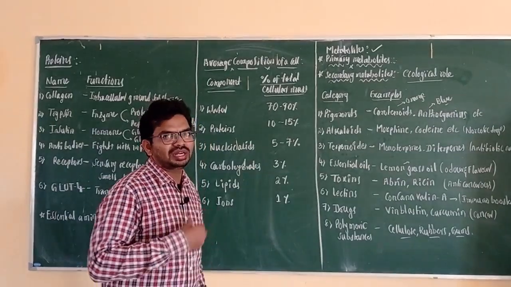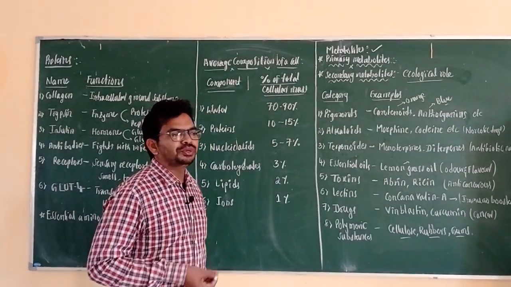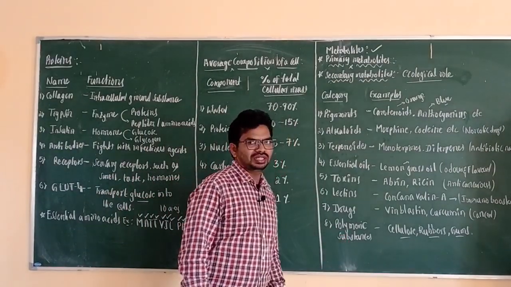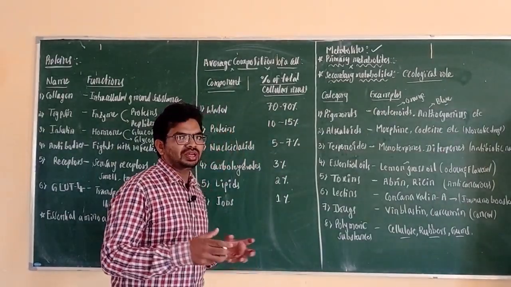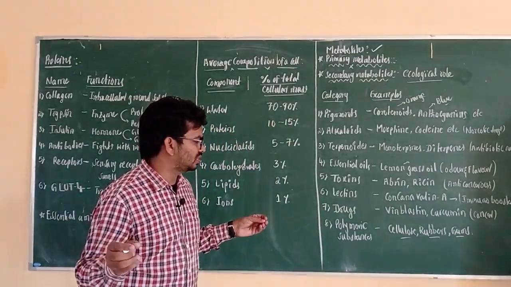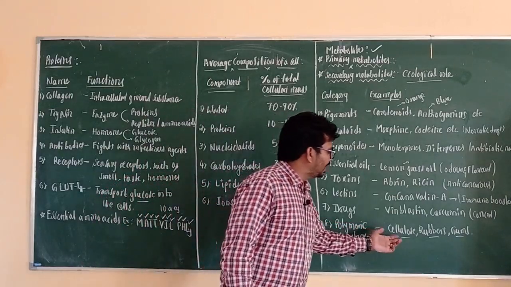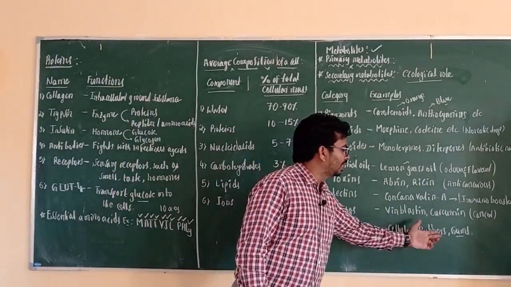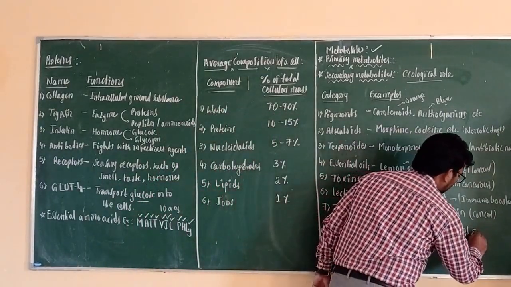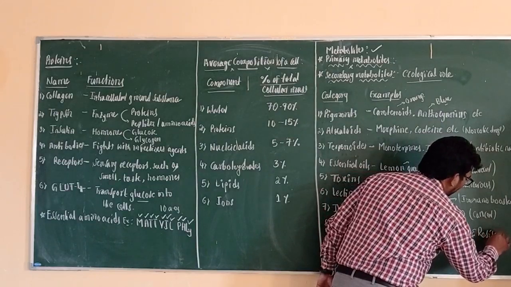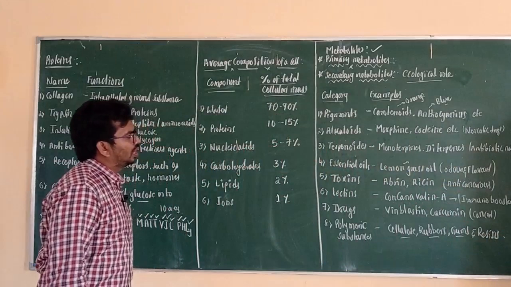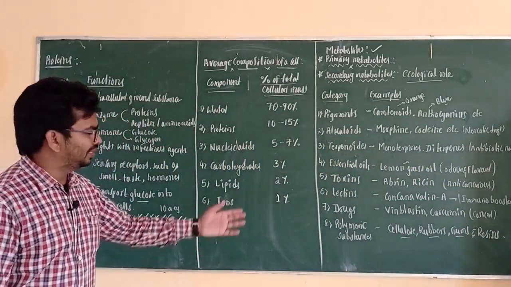The last one is polymeric substances. Polymeric substances are chemical components that have many thousands of monomeric units, such as cellulose present in plants, and rubber, gums and resins. These we can use for mankind.